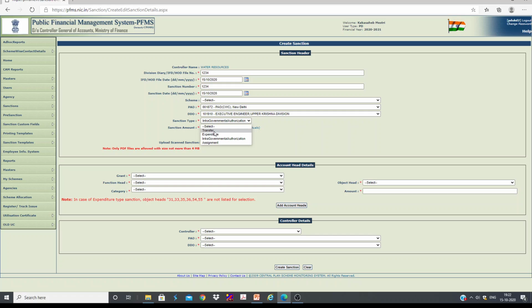And there is one more option here, transfer. This option is basically used to transfer funds to a sister organization. Sister organization means within the same ministry. Like we have CWC, if you want to transfer funds to some other office like CGWB or CSMRS, then we can use this option. This is outside our ministry, intra-government authorization.